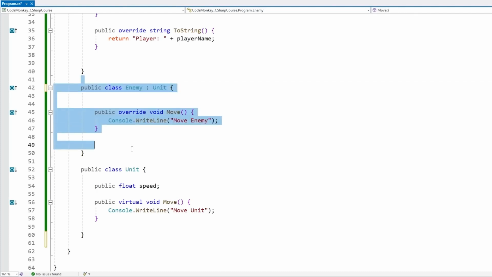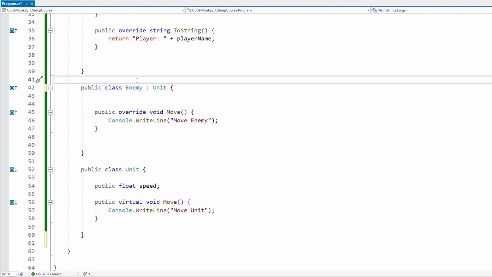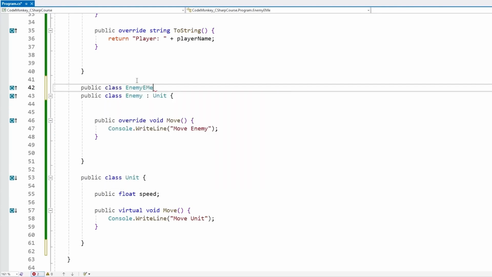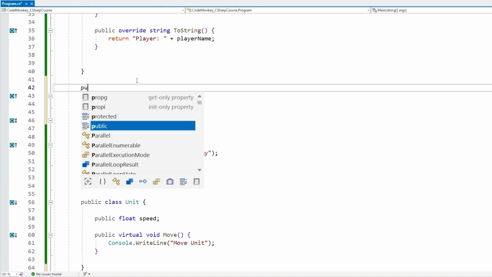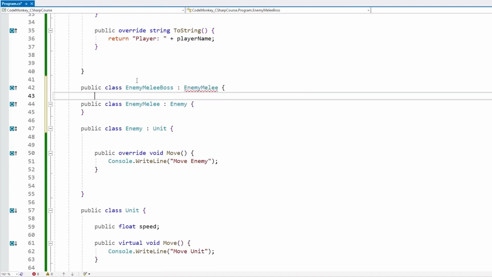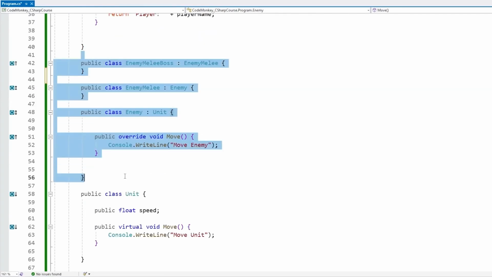But you can definitely go the other way as deep as you want. So over here, for example, we have enemy, which in turn extends the unit class. Then we can go one step further, so let's have another class, for example, the enemy melee, and let's have this one extend enemy. And yep, this does work. Then we could have another one for the enemy melee boss, something like this. So for some kind of boss that also extends melee, this one extends enemy melee, just like this. And yep, all of this is valid code. However, just like this, you can probably already tell how this can become quite confusing quite quickly.